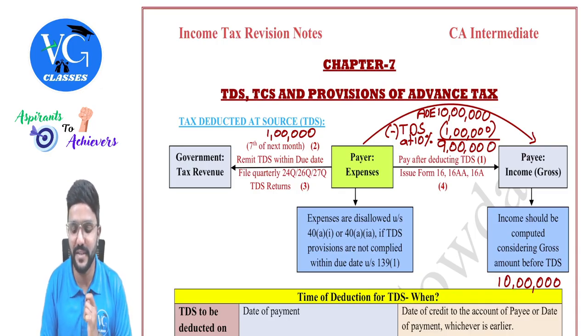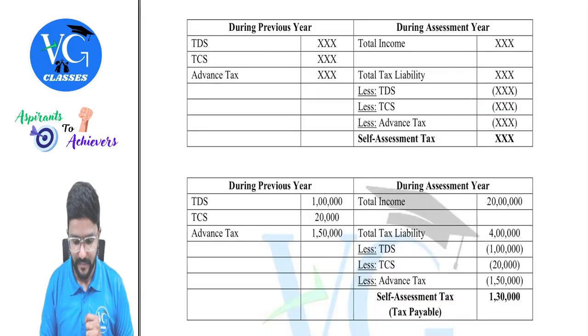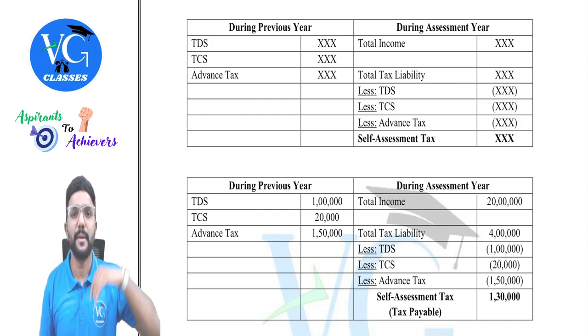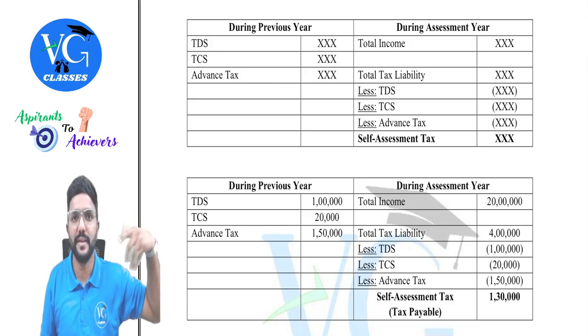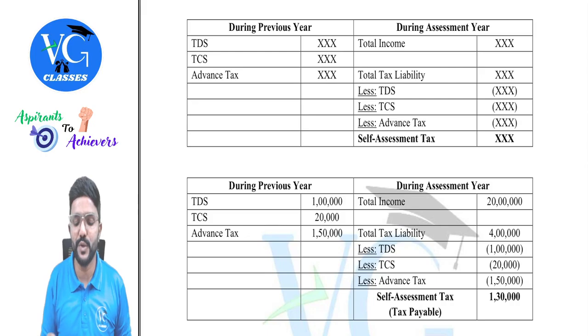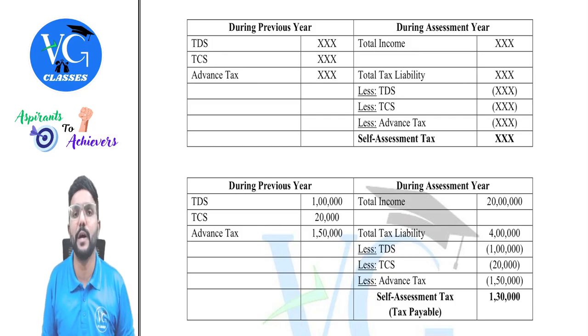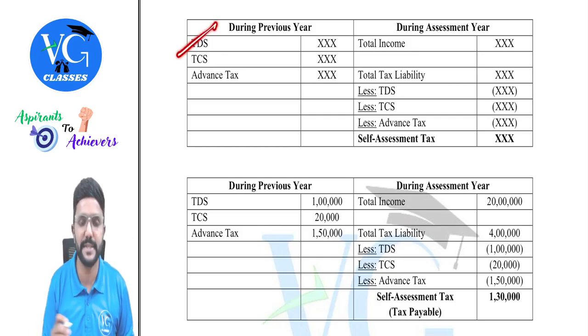Let me try to explain this with an example. Just focus here. Guys, during the previous year, whatever income I earn, the one who is supposed to pay me is called the payer, and I am called the payee. So they are supposed to deduct a part of the income they are paying to me and deposit it to the government, and that is called TDS.